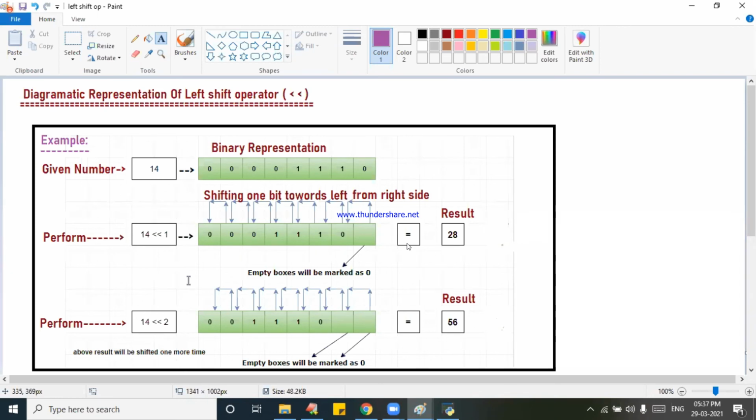Yes, ma, somebody is asking. 4 double less than 1, what is the answer? 4 into 2 to the power of n. How much?